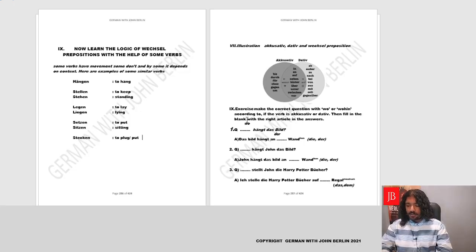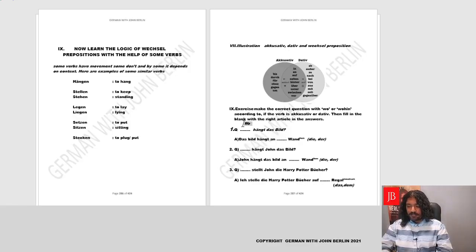Yes. So what we need to do here is we have certain sentences. We need to find out what should be the right question, wo oder wohin, and accordingly, when we know it's wo oder wohin, we need to make the answer according to the accusative or dative. For example, let's understand it better by looking at it. Dash hängt das Bild. Where does the picture hang? So the question is wo. Wo hängt das Bild? Das Bild hängt an dash Wand.